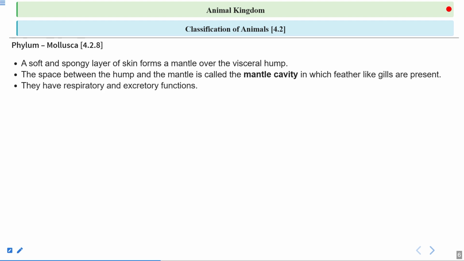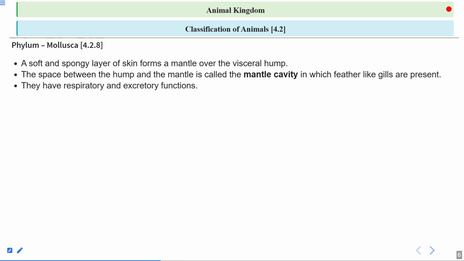They have respiratory and excretory function. So what is the function of these gills? They have the respiratory as well as the excretory function, because in these feather-like gills the blood is flowing and there is an exchange of gases. So it is helping in the process of respiration.